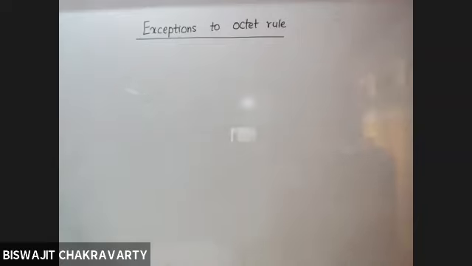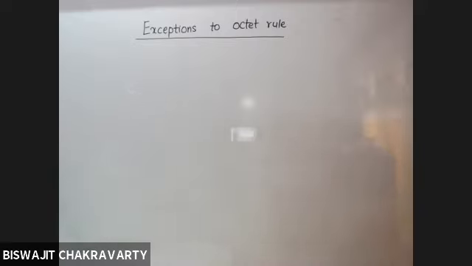But today we will discuss exceptions or limitations, where we will see that not all molecules are completing the octet. There are some molecules which do not follow the octet rule, but still they do exist in nature.